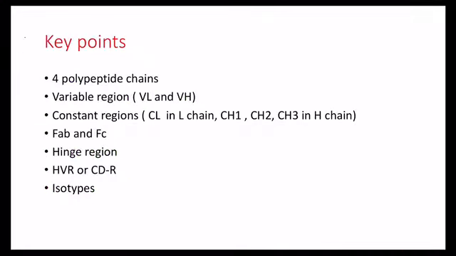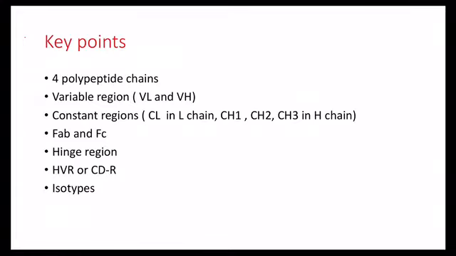So, here the major key points to remember in this topic of immunoglobulin structure: immunoglobulins are glycoproteins which can recognize specifically and bind to the antigenic epitopes, and they facilitate the clearance of those antigens, and they are the globulin fraction. Serum has an albumin fraction and globulin fraction. The gamma globulin fraction has antibody activity, that is why they are named immunoglobulins.